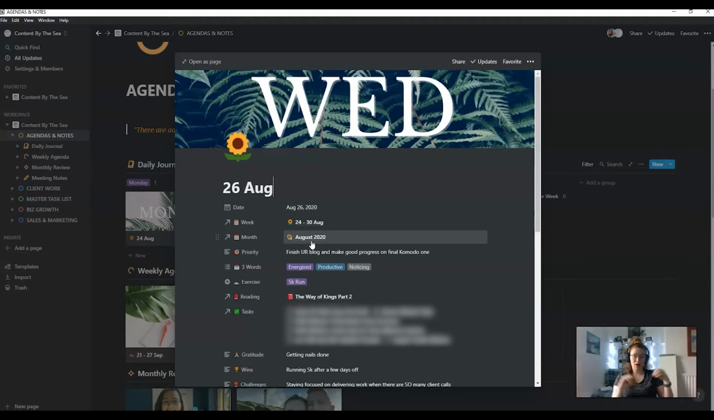I want it to be linked to there. I want it to be linked to the task database. So if there are tasks that come out of that meeting, I want it to link there. And that's kind of why Notion is so good.